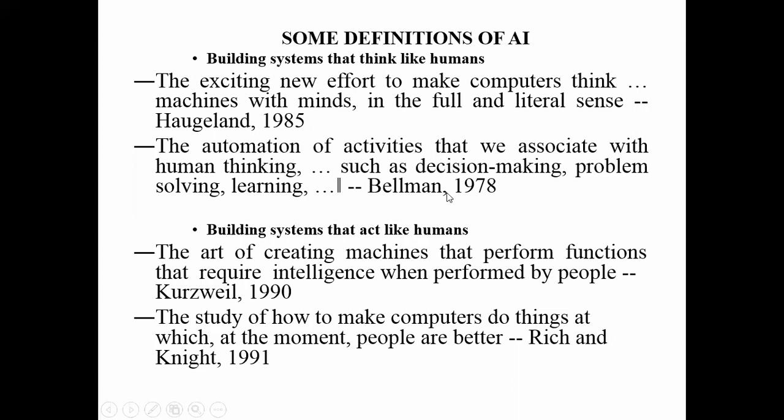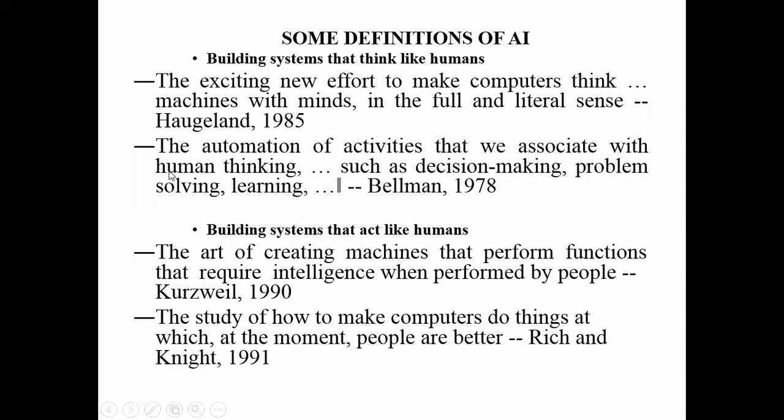Then Bellman, in the year 1978, defined AI like this: the automation of activities that we associate with human thinking.